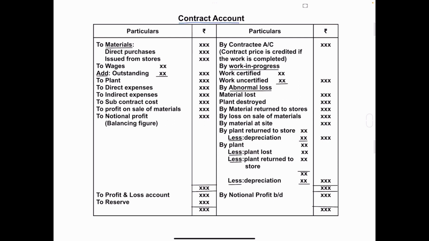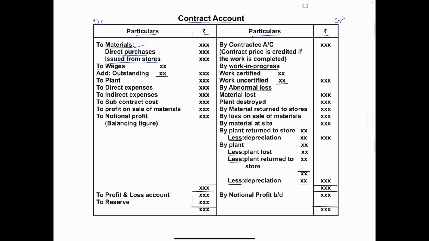First, you have to write the heading, that is contract account. Account means there will be a debit side and a credit side, and the columns: particulars, amount, particulars, amount. Clear? So in contract account, first you have to take to material. In that, direct purchases and issued from store.